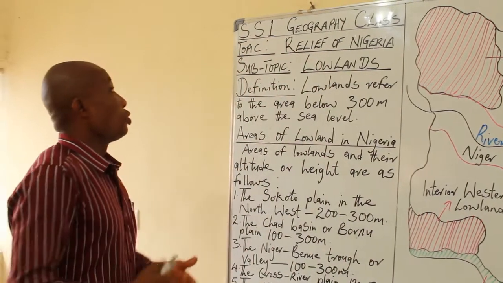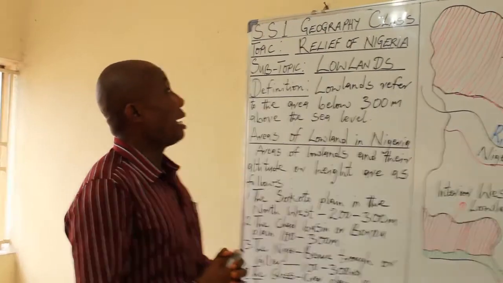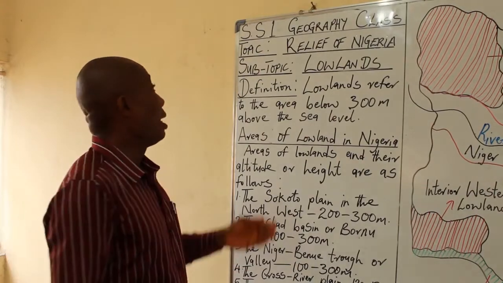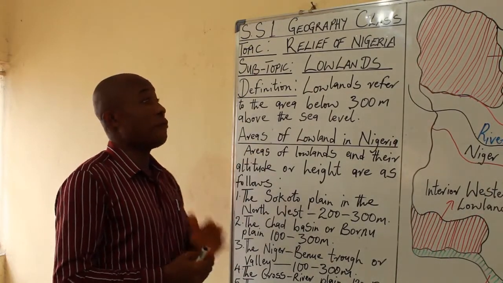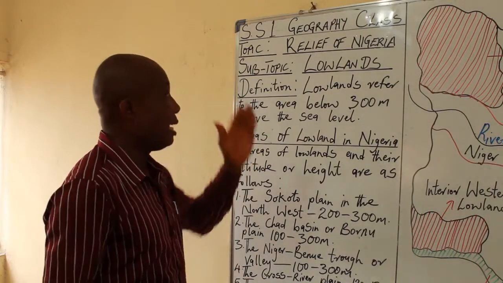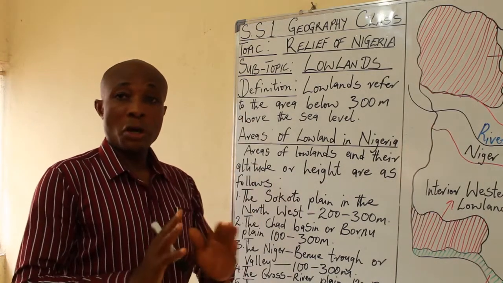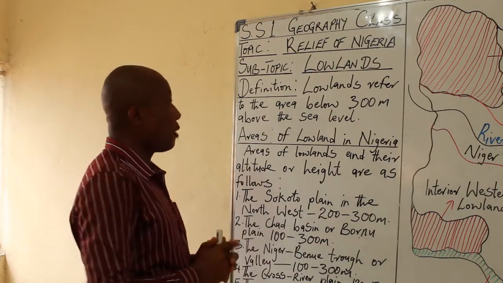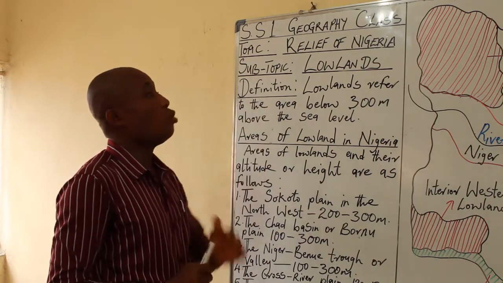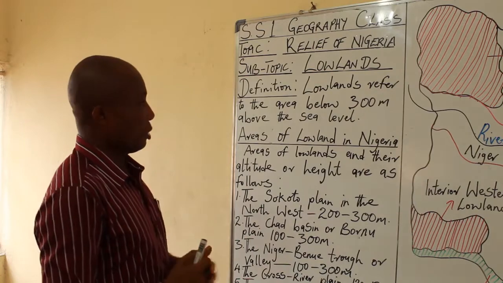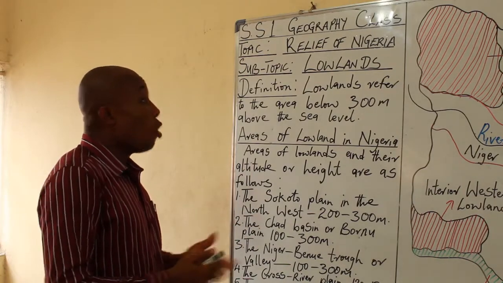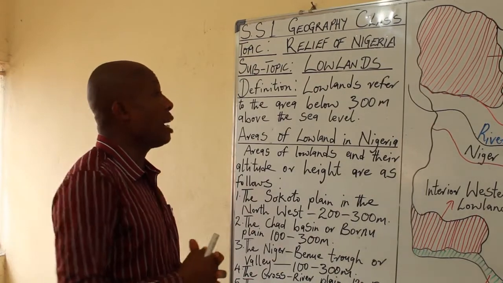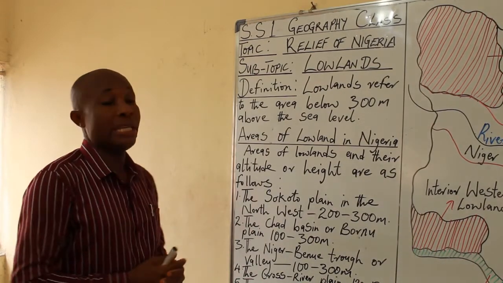Okay, today is another interesting class for my SS1 students. And the topic still remains Relief of Nigeria, that is the physical features of Nigeria, the topographical features or the surface features of Nigeria. Subtopic, lowlands. Definition, what do you mean by lowlands? Lowlands refer to the area below 300 meters above the sea level.